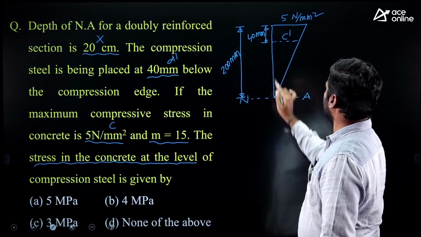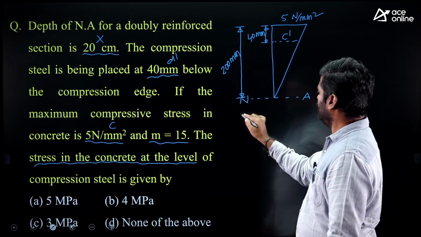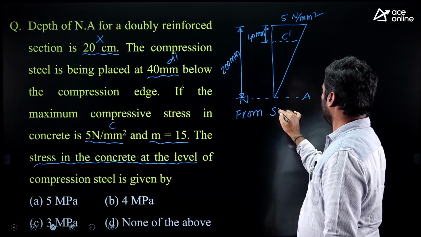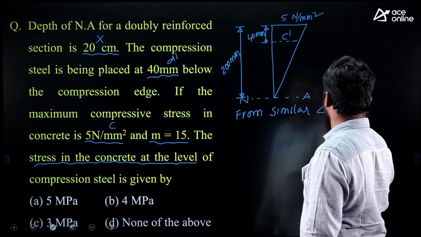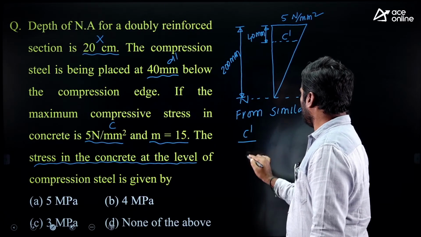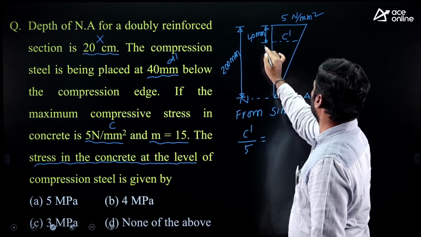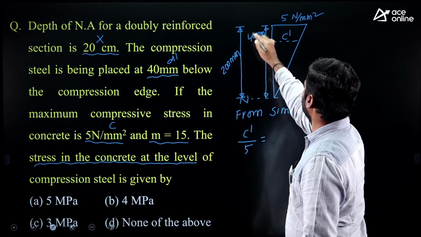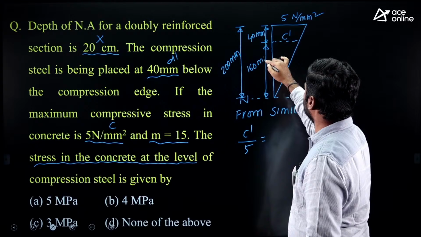Once again, consider similar triangles. From similar triangles, we can find out C dash. We can write C dash upon 5. For C dash, what is this distance? This distance we want. It is 200 minus 40, it will be 160 mm.